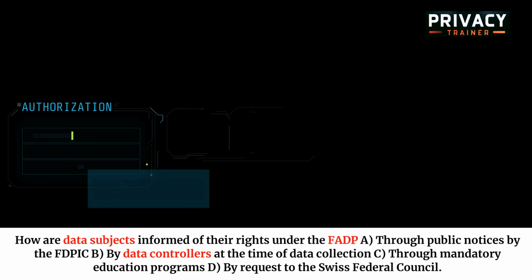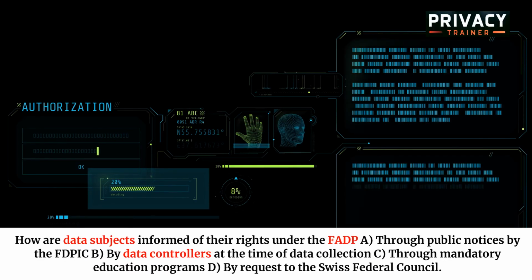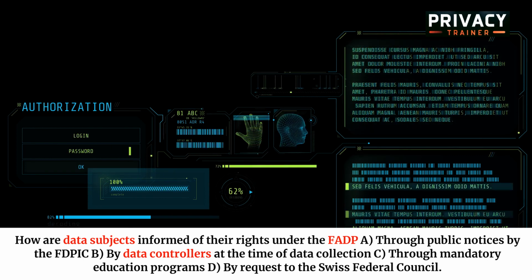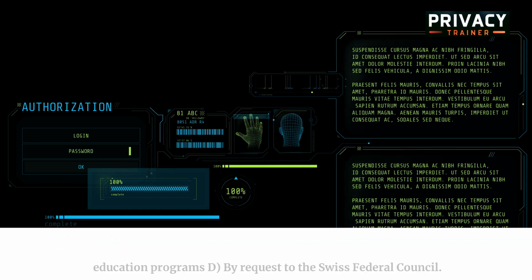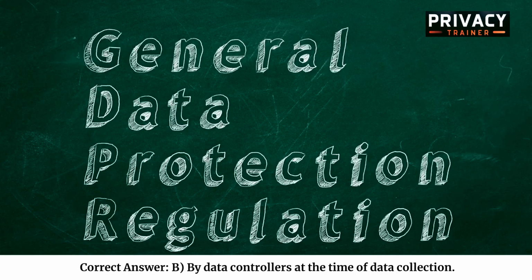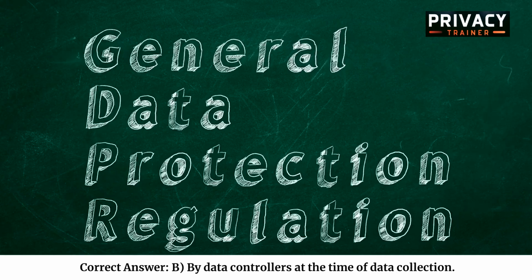How are data subjects informed of their rights under the FADP? A. Through public notices by the FDPIC. B. By data controllers at the time of data collection. C. Through mandatory education programs. D. By request to the Swiss Federal Council. Correct answer. B. By data controllers at the time of data collection.